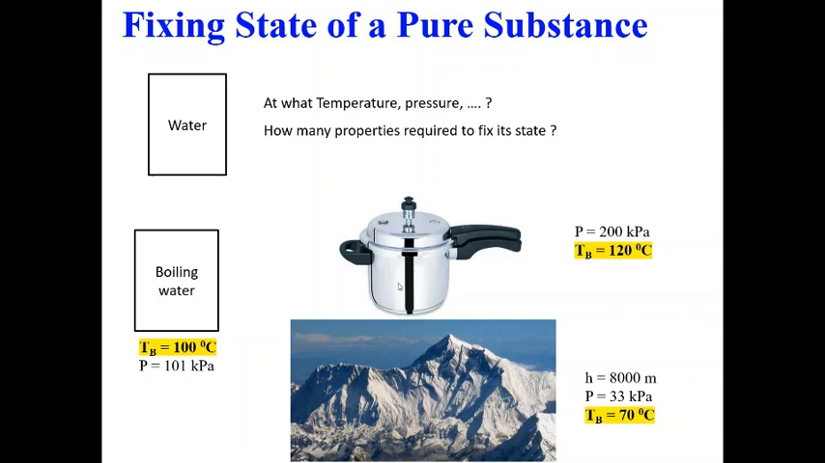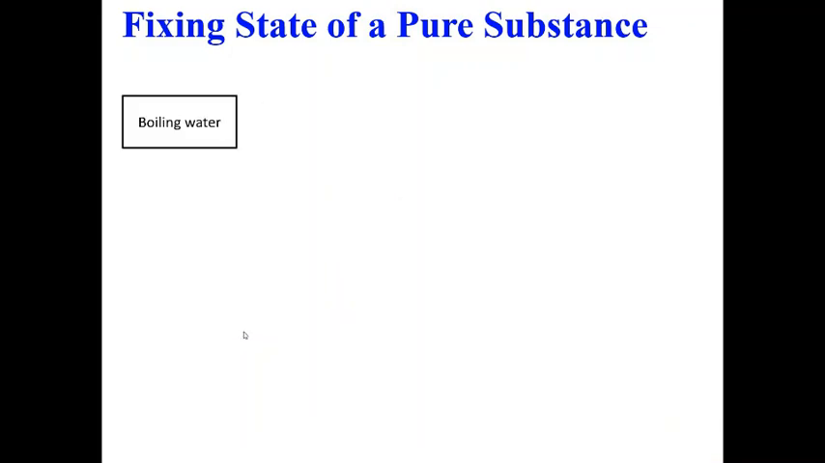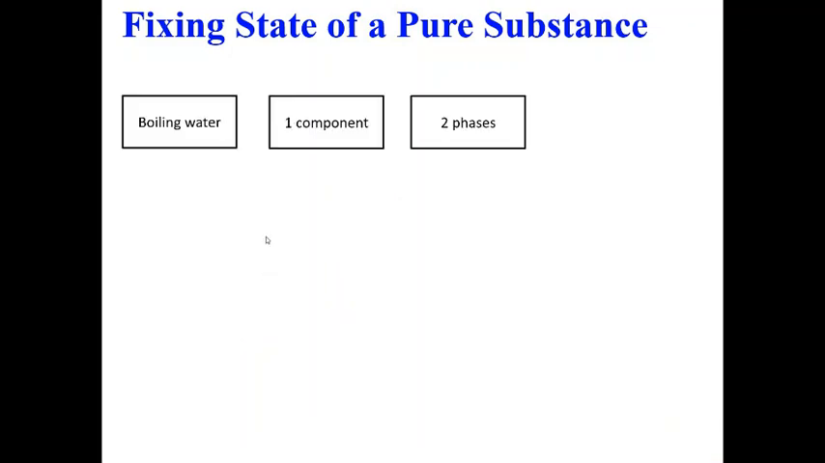Okay, so when we are trying to fix the state of a pure substance, in this example we see that if I have boiling water, I need at least one property to fix the state. Let us write it again. So boiling water has one component, which is water, two phases, and one property is required.